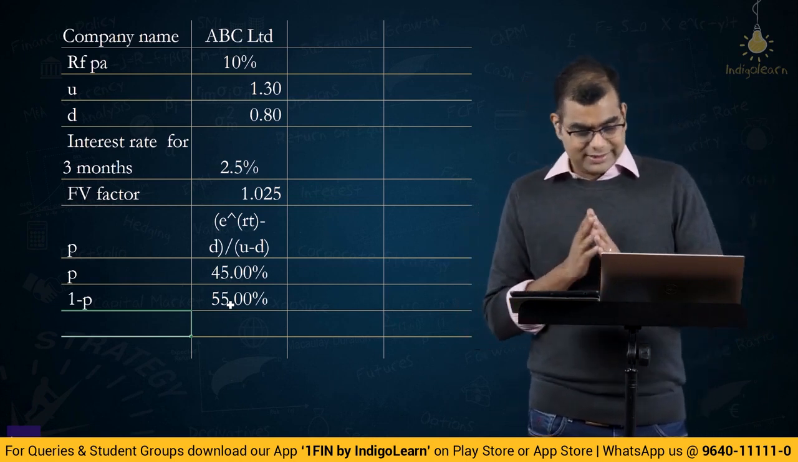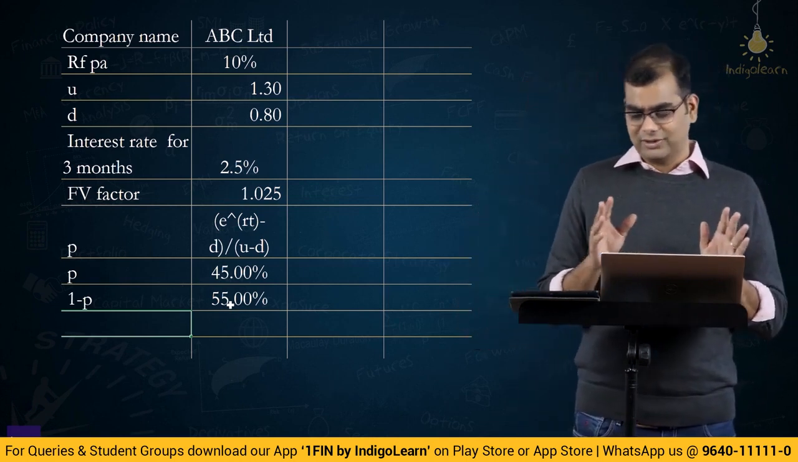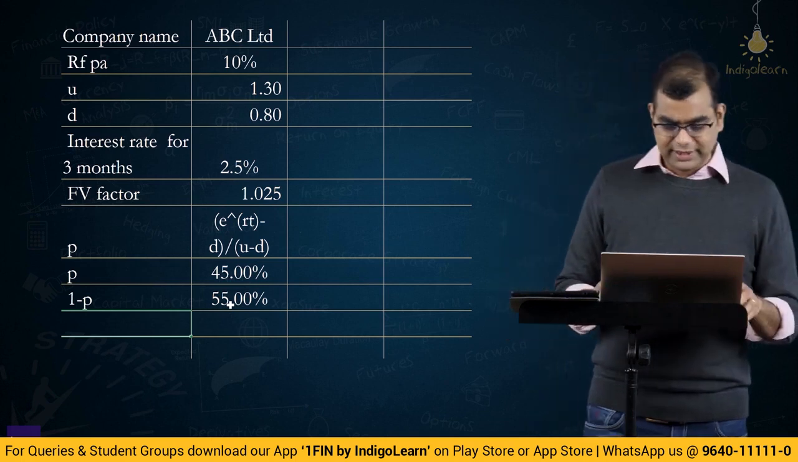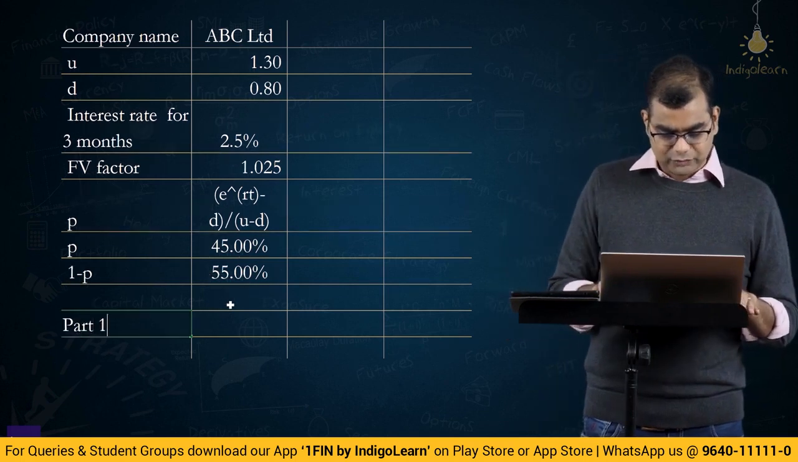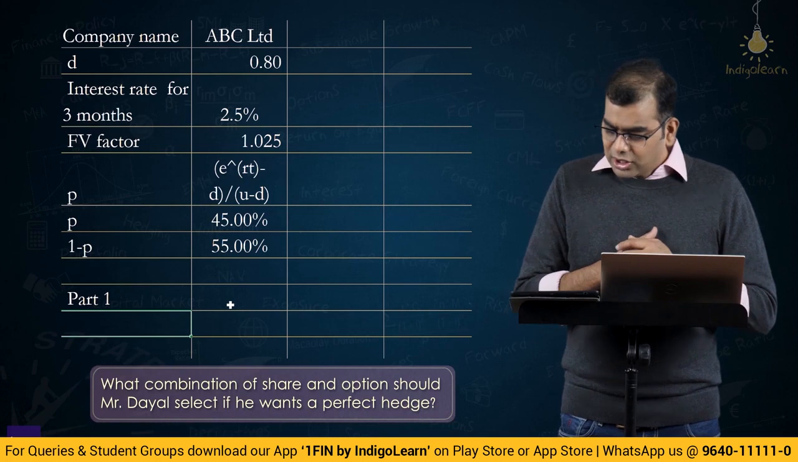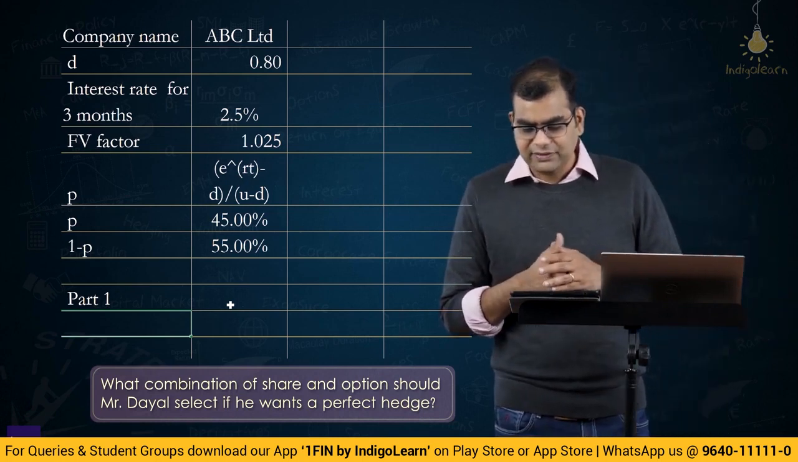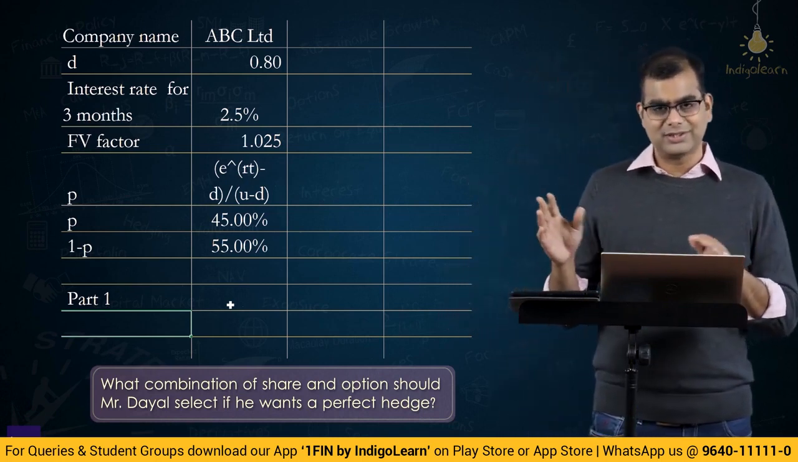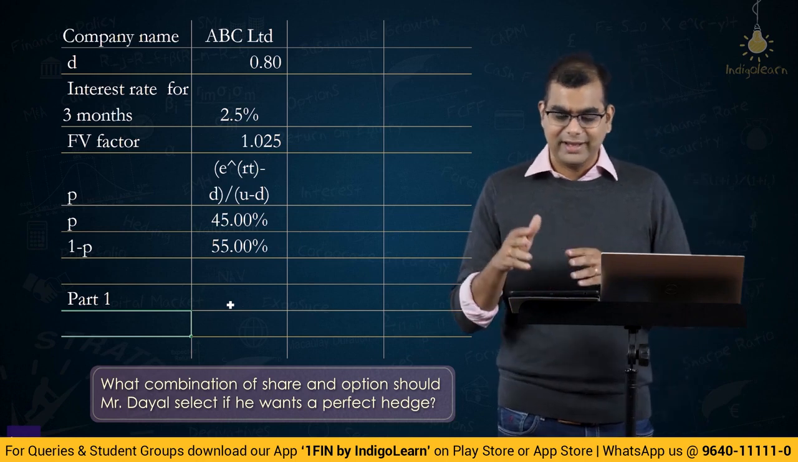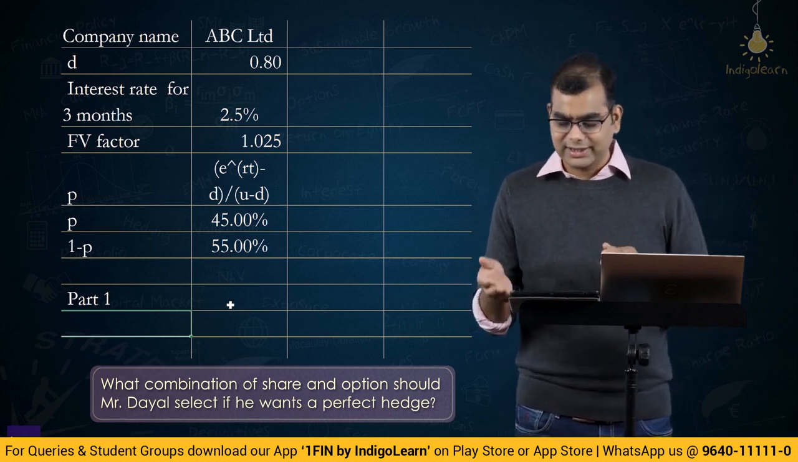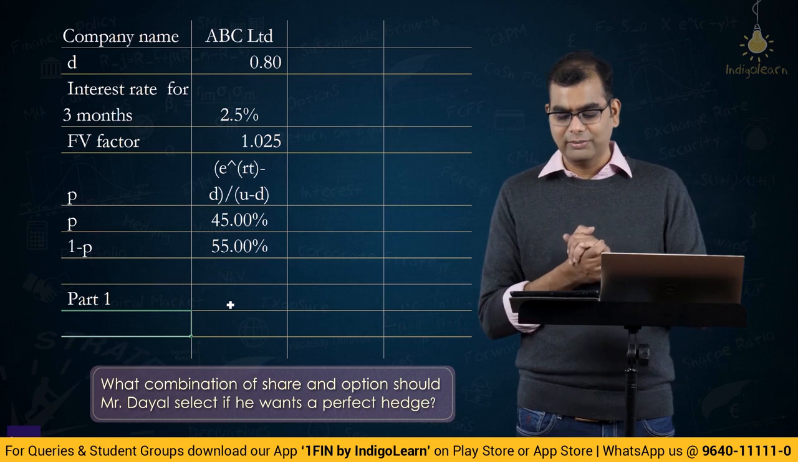Okay. Now, this is not the problem actually. The problem has 3 elements. What are the 3 elements? Let's see. Part 1. What is the part 1 of the problem? What combination of share and option should Mr. Dayal select if he wants a perfect hedge? So, now this question is out of the park. They have talked about option, they have talked about share, and then now suddenly they are saying that what combination of share and option.